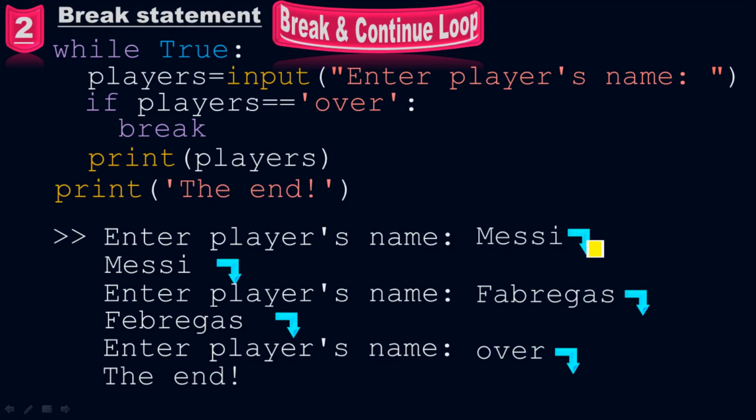After pressing the enter button, Messi will be written here one more time because of this print function. Fabregas is also because of this print function. And also there is one ending message, the last message. This is a print function which doesn't care about the rest of the above part. It will be printed in the end. It is the ending line.